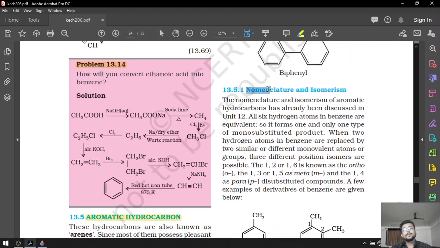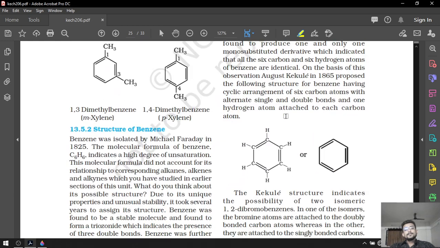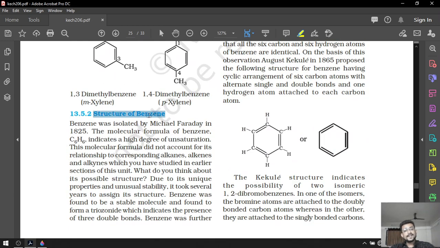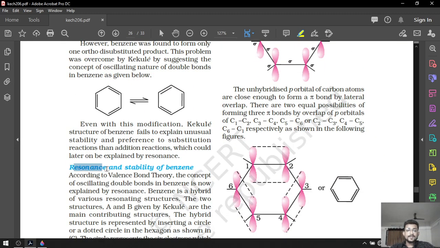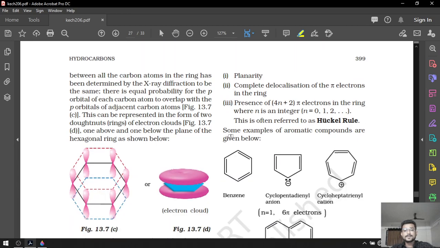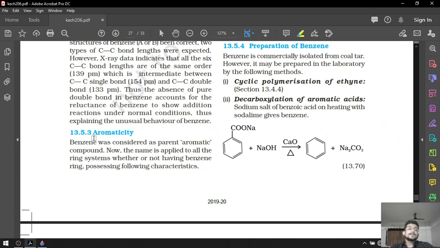After that, nomenclature and isomerism of aromatic compounds has also been eliminated from the syllabus. After that, structure of benzene has also been eliminated. Then, resonance and the stability of benzene compounds has also been eliminated from the syllabus. And the last topic which is eliminated is aromaticity. So, these topics have been deducted from your syllabus, so we are not going to learn them.